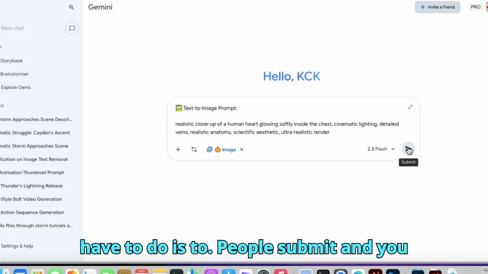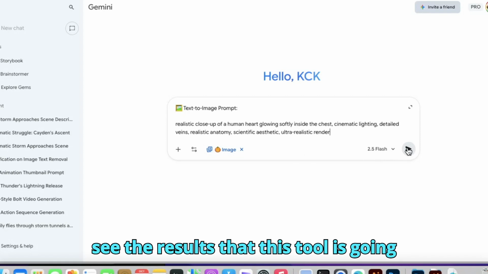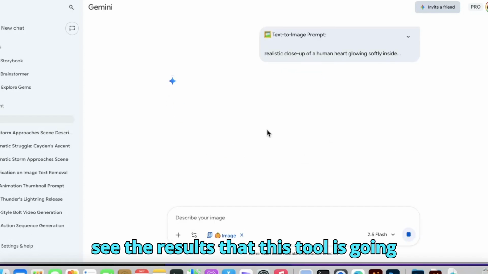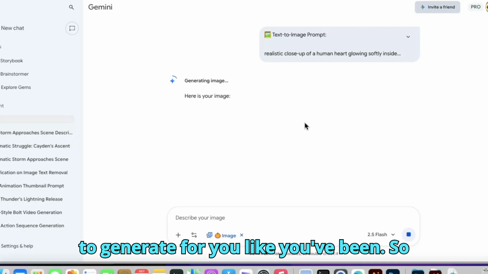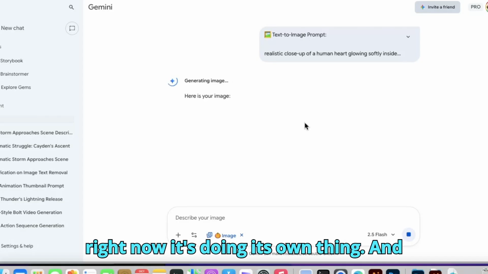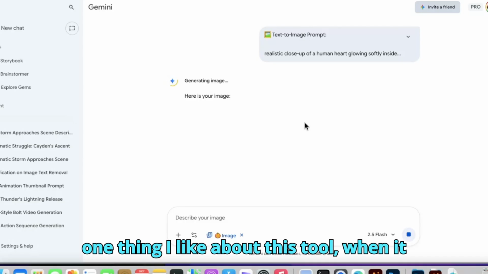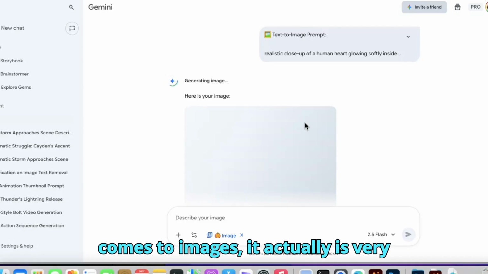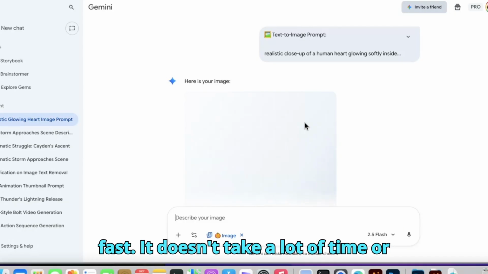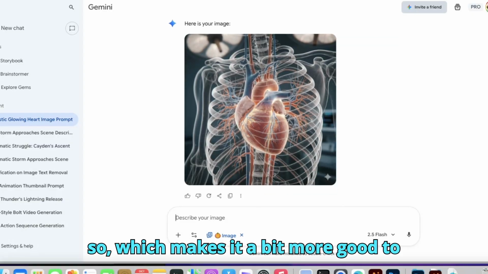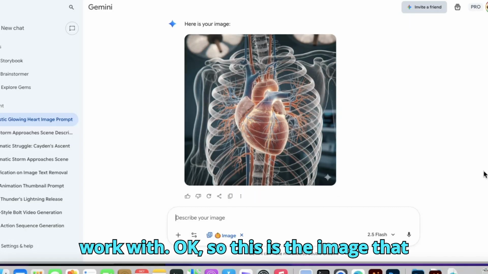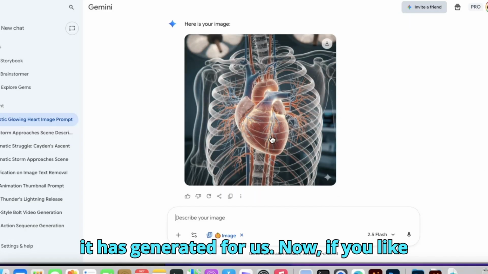Once it's ready, all you have to do is click on submit, and you see the results that this tool is going to generate for you. Like you can see right now, it's doing its own thing. And one thing I like about this tool when it comes to images is that it is very fast. It doesn't take a lot of time, which makes it a bit better to work with. Okay. So this is the image that it has generated for us.